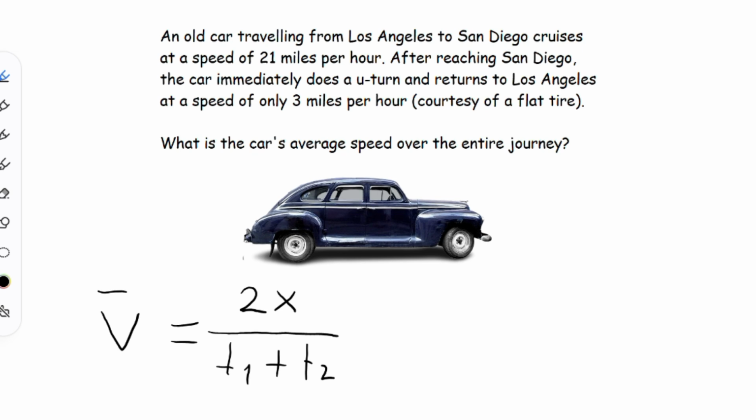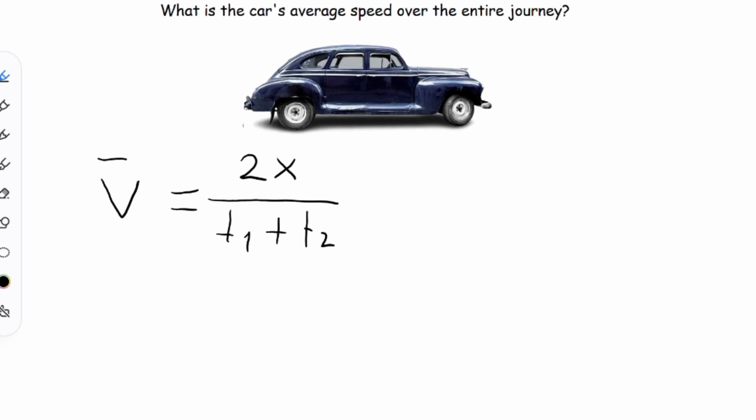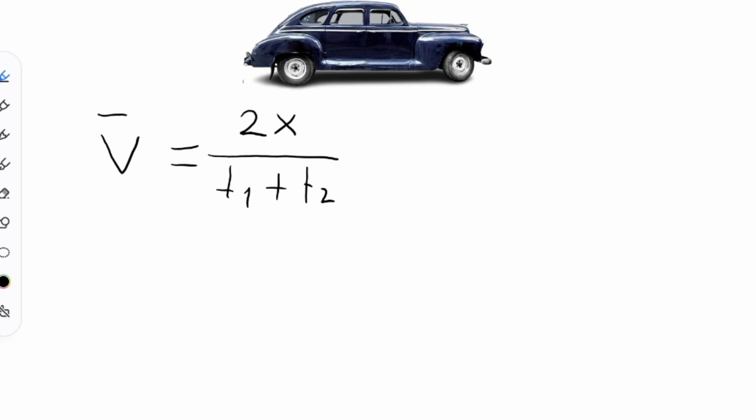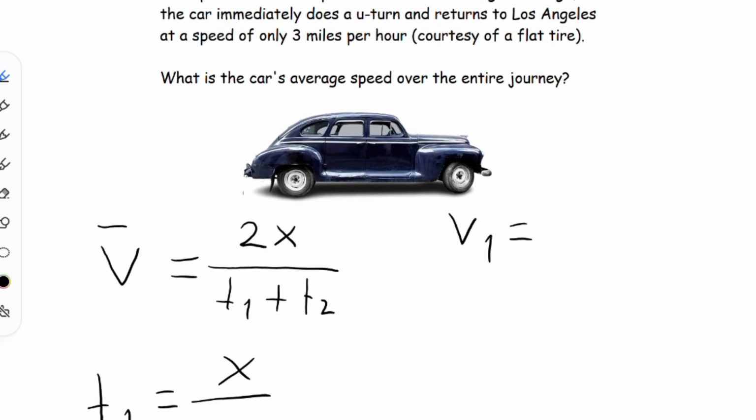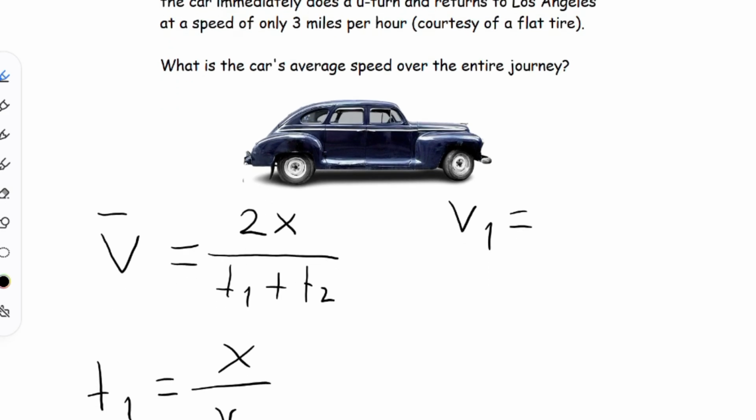To find T1, the time needed is x over v1, where v1 is the constant speed of the car for the journey from Los Angeles to San Diego, which is provided to us as 21 miles per hour.